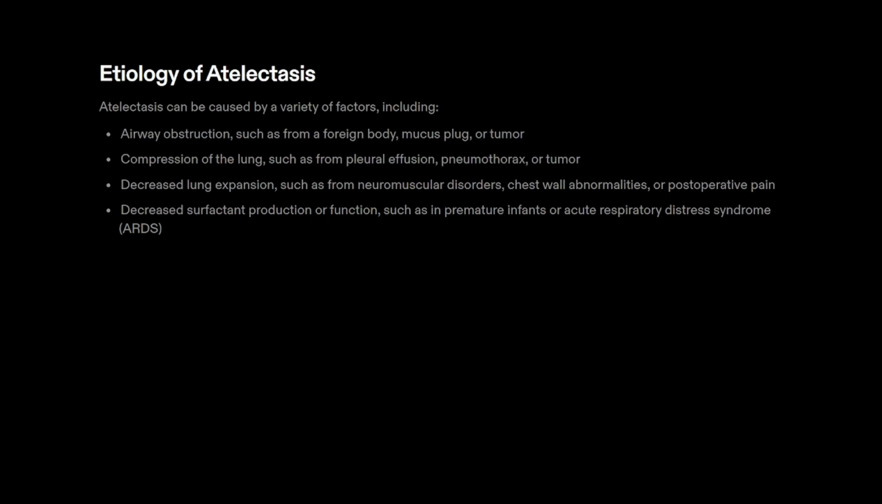So, it leads to the collapse. Decrease in lung expansion, such as in neuromuscular disorders, chest wall abnormalities, or postoperative pain. In these conditions, what happens? The lung expansion will be decreased. And decreased surfactant production or function. For example, in premature infants, what happens? There will be a decrease in the surfactant production. And in case of ARDS, that is acute respiratory distress syndrome, also the collapse of the lung takes place. These are all the main causes involved in the formation of atelectasis.